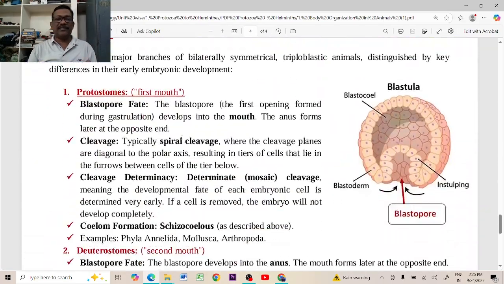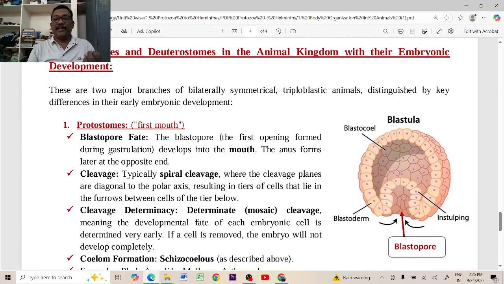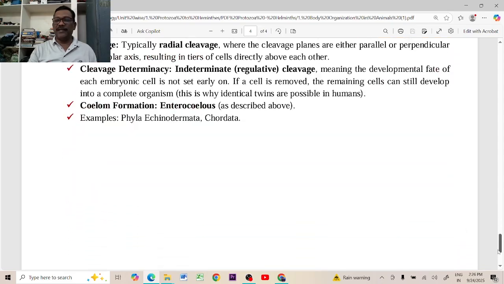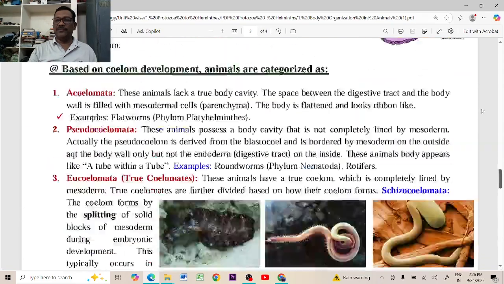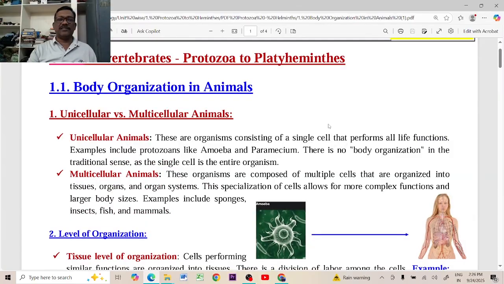This is our discussion. We are going to elaborate. Another important topic is protostome and deuterostome development. The blastopore: what is the future of the blastopore? What type of organs develop from this blastopore, whether mouth or anus? This is our main discussion. Now we can go to the beginning and discuss the body organization step by step.